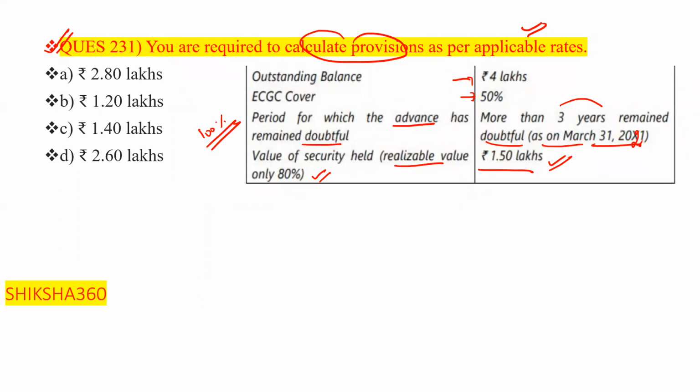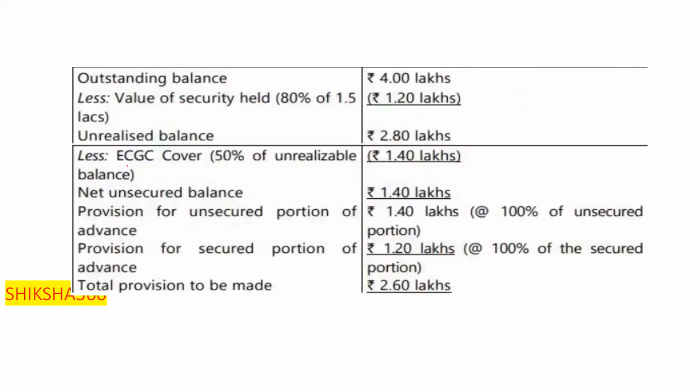Okay. So now let's discuss. One student answered option number D. This is the correct answer. Hope you are able to understand the concept. For the rest, we will discuss here. Outstanding balance here is rupees 4 lakh. Value of security held is 1.5 lakh, but they have specially mentioned only 80% is realizable. So 80 upon 100, that is 4 upon 5, so 1.20 lakh is the security held.